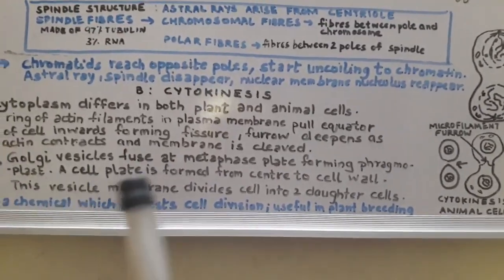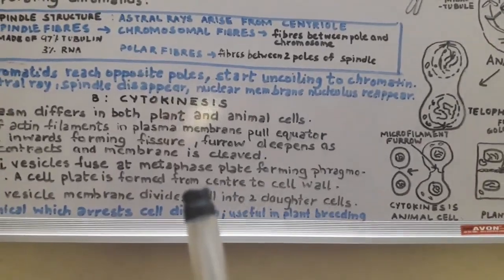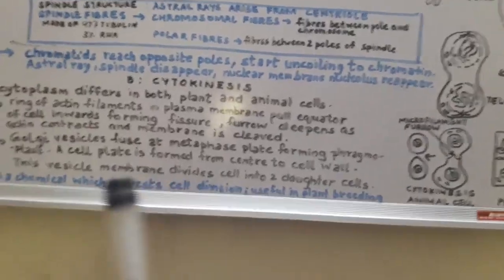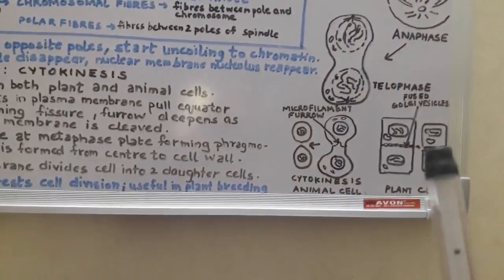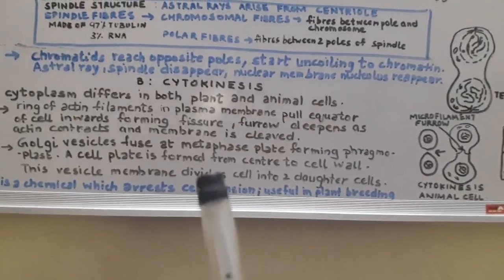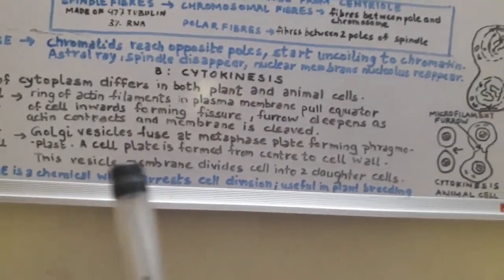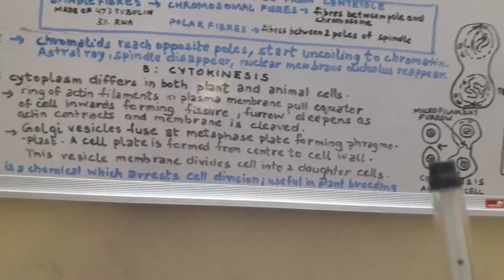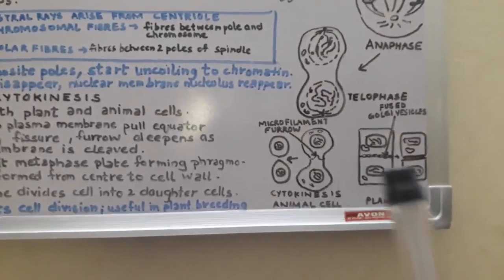This forms a kind of cell plate which will begin from the center towards the cell wall, and that is how they would separate. This would work as a middle lamella, hence separating the cell wall and the cytoplasmic content of the daughter cells. So this vesicle membrane divides the cell into two daughter cells. So that is how cytokinesis is the final stage of the mitotic division.